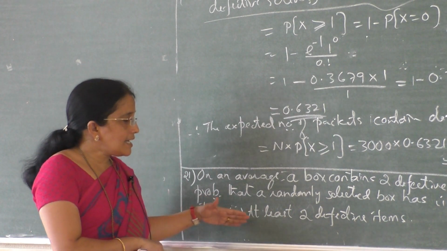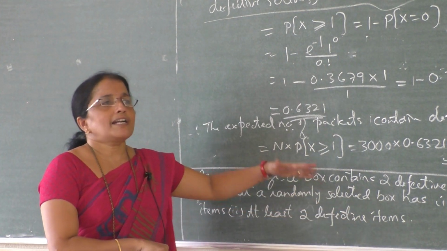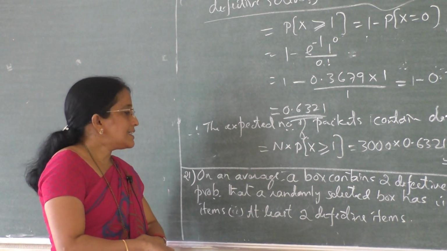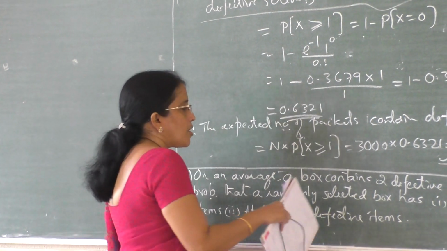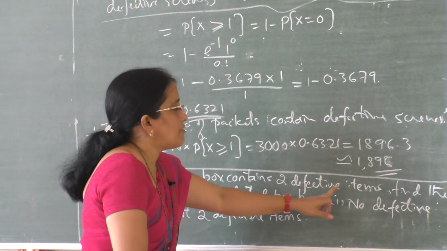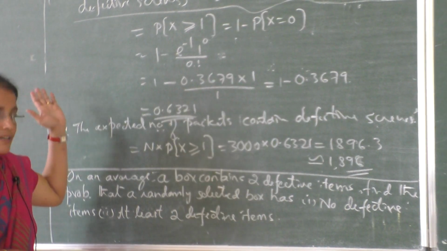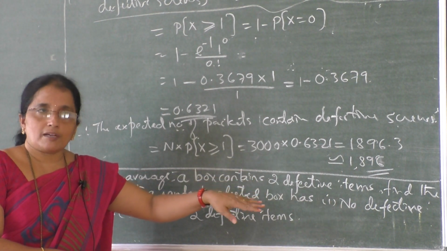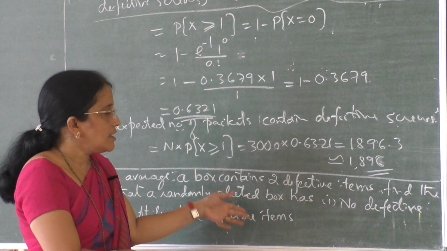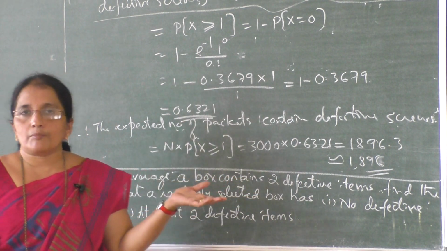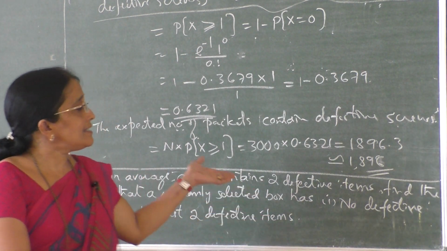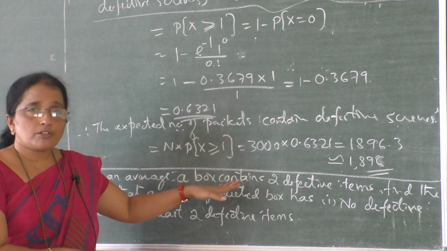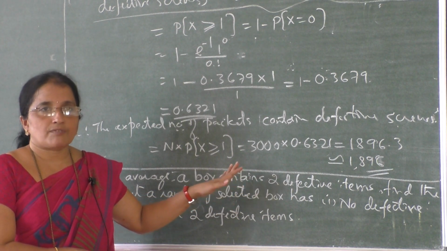Here we are dealing with the Poisson variate, and we are going to start the problem with the Poisson probability mass function, because it is given that on an average a box contains 2 defective items. As earlier in this problem also, n is a large number and p is a small number, but both values are not given here. They have converted the given binomial problem into a Poisson problem, and then directly the value of lambda is given here. So we are going to start with the Poisson probability mass function itself.